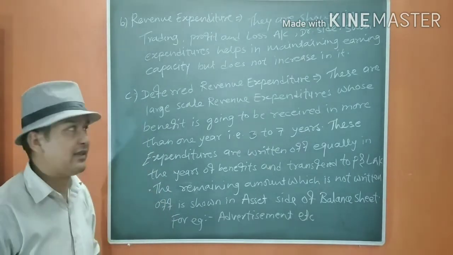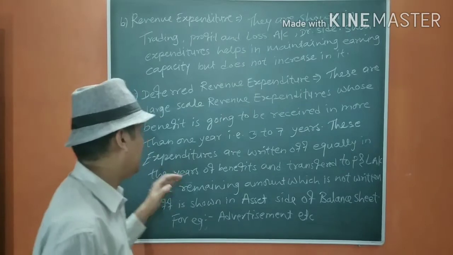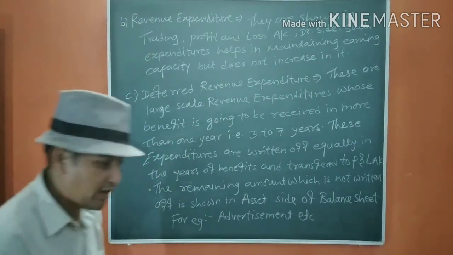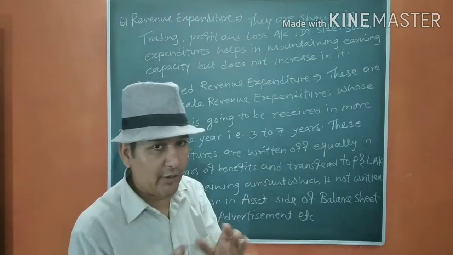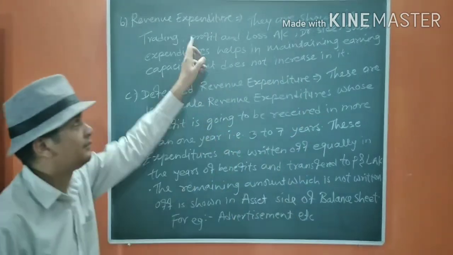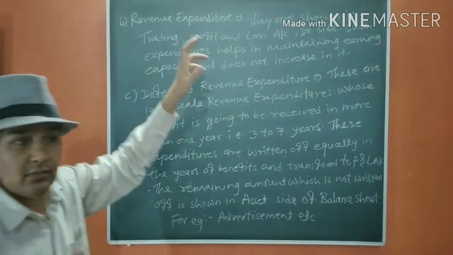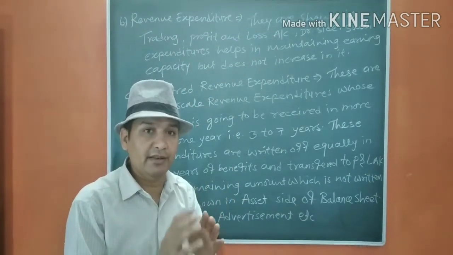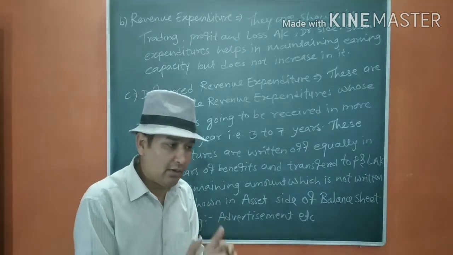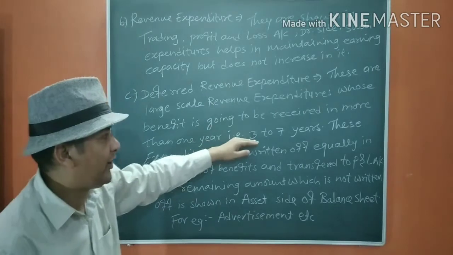These are large scale revenue expenditures whose benefit is going to be received in more than 1 year. That means it is a revenue expenditure incurred for a benefit which we are going to receive in this year, but it does not depend on just 1 year. We are going to receive it over 3 to 7 years.